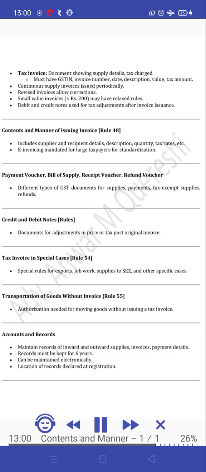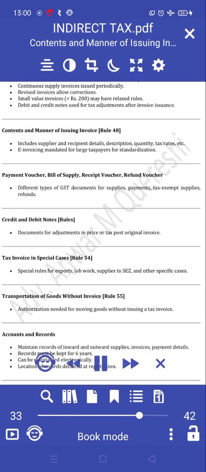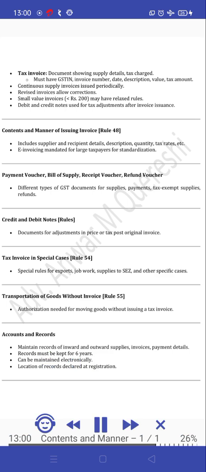Payment voucher, bill of supply, receipt voucher, refund voucher. Different types of GST documents for supplies, payments, tax-exempt supplies, refunds. Credit and debit notes rules: documents for adjustments in price or tax after the original invoice. Tax invoice in special cases, Rule 54. Special rules for exports, job work, supplies to SEZ, and other specific cases. Transportation of goods without invoice, Rule 55. Authorization is needed for moving goods without issuing a tax invoice.